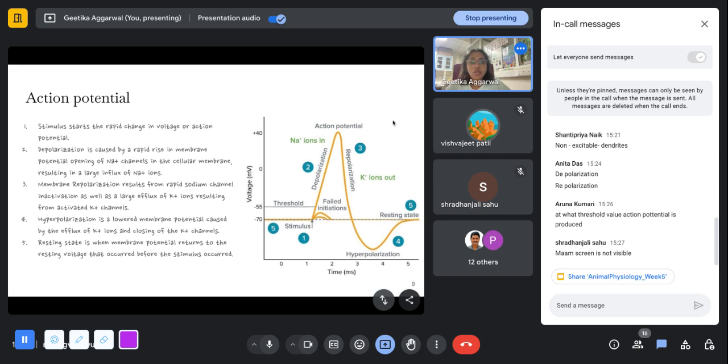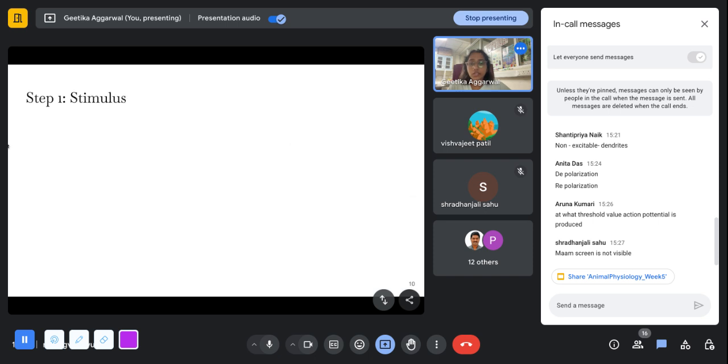Okay. So these are the different steps that are involved in the action potential. I hope this is clear. If anybody has any doubts, you can ask me. If this is clear, we should move on. So we're going to discuss this in further detail.